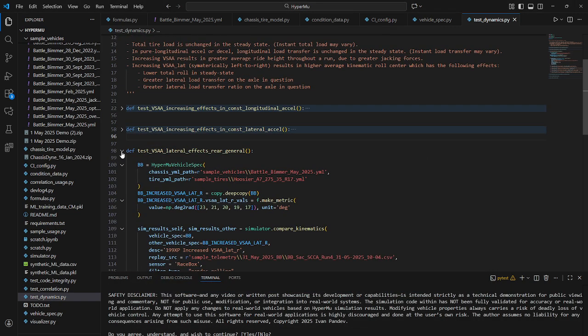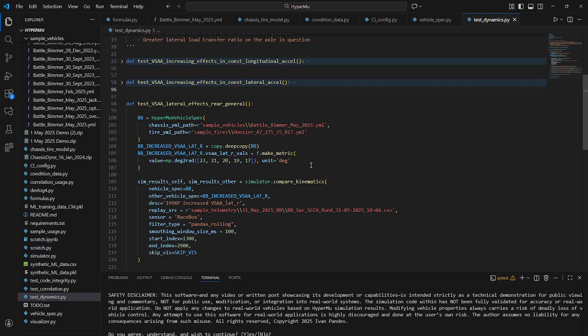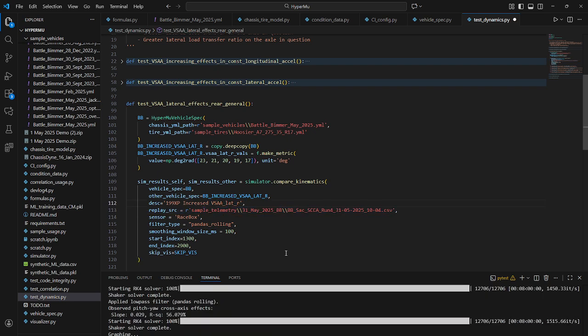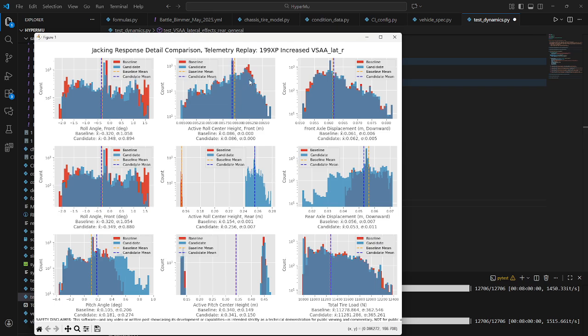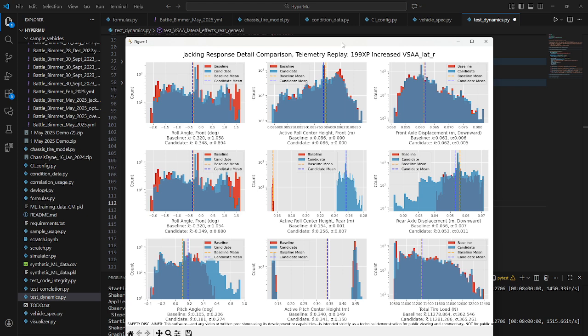And finally, let's move from a synthetic pure longitudinal or pure lateral loading test case to a test case that uses real world telemetry inputs. The difference between the baseline and the candidate models this time is the same as last time. The rear virtual swing arm angles have been increased on the rear axle. So again, we're thinking of this as having generally a higher rear kinematic roll center.